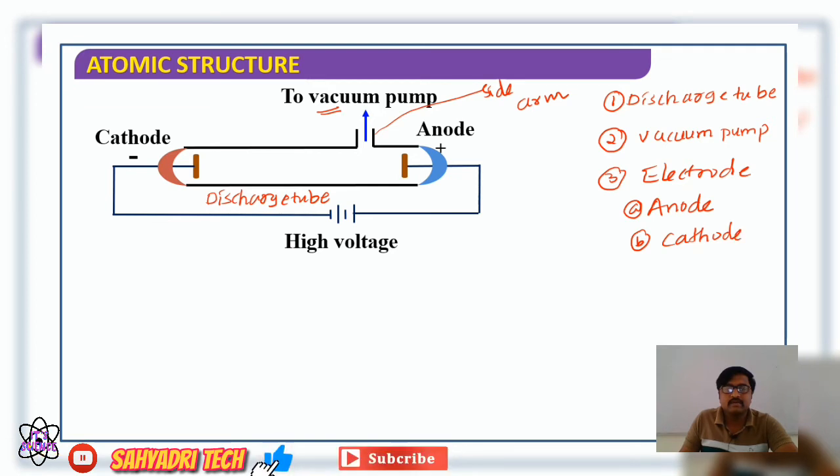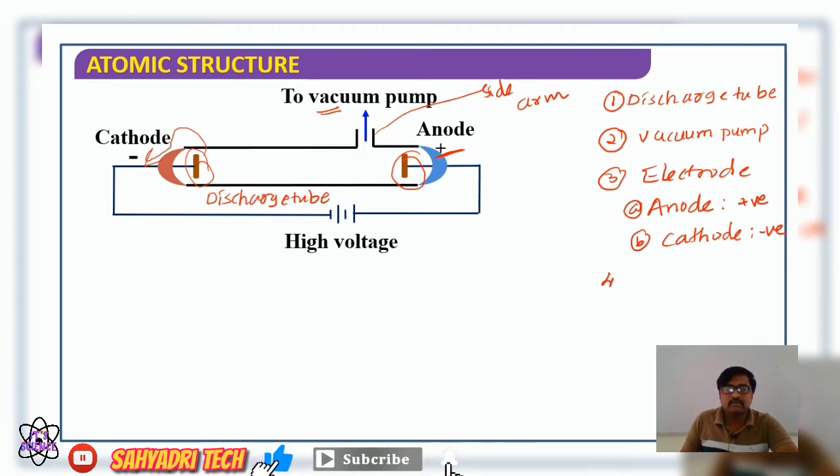What is anode? The metal plate or metal sheet which is connected to the positive terminal of a battery is called anode. And what do you mean by cathode? It is a metal plate or sheet which is connected to the negative terminal of a battery, called a cathode.